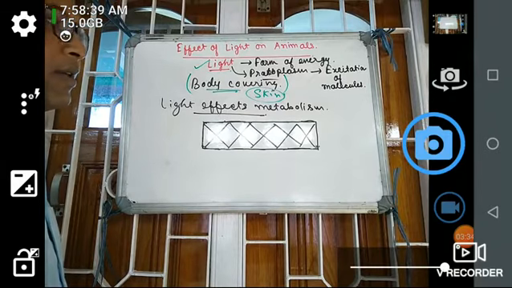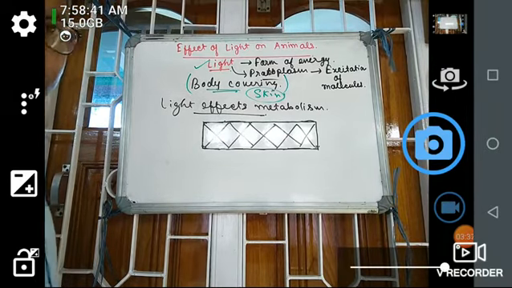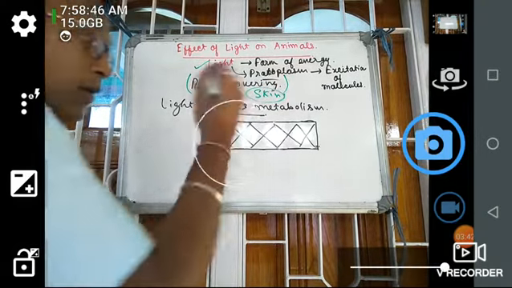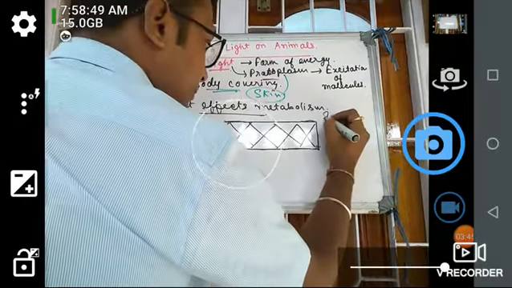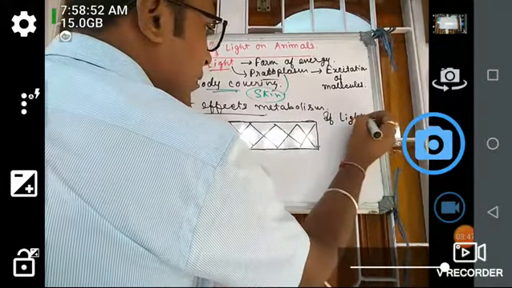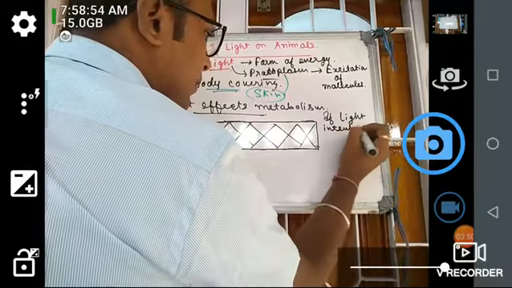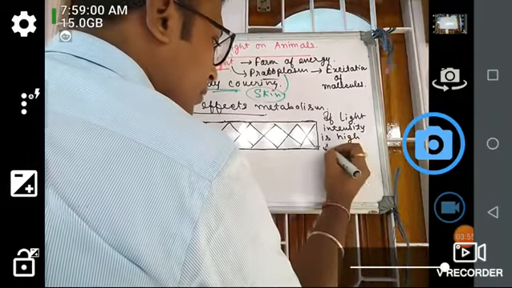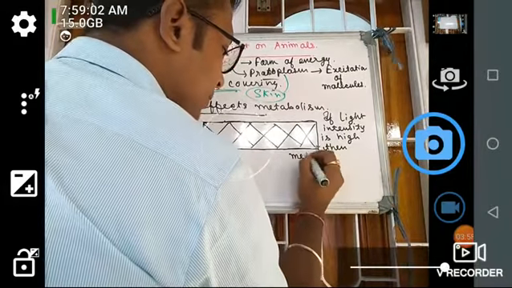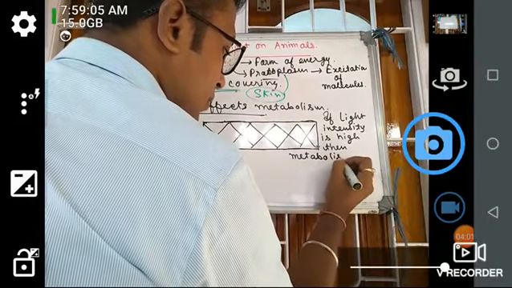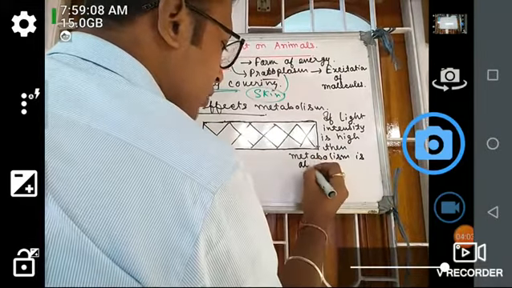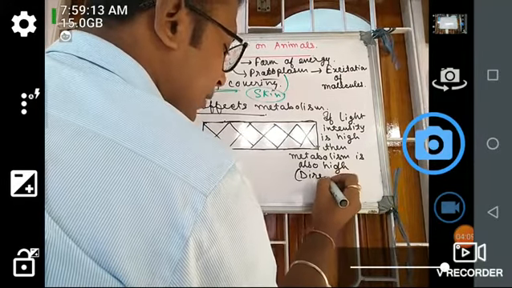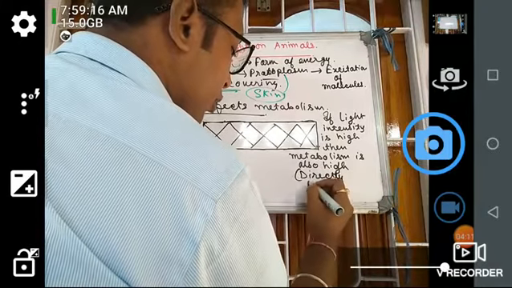You can see, if light intensity is high, then metabolism is also high, that is directly proportional.